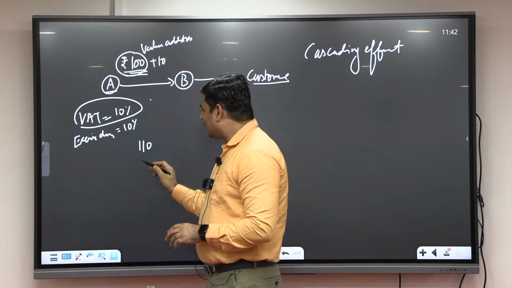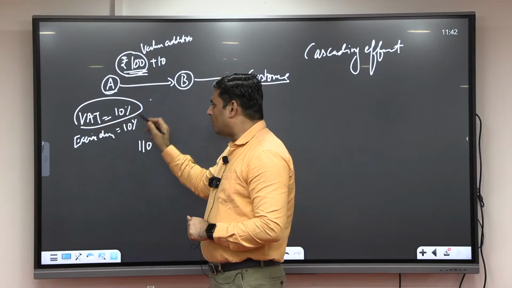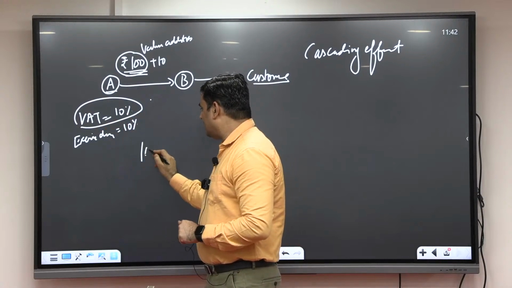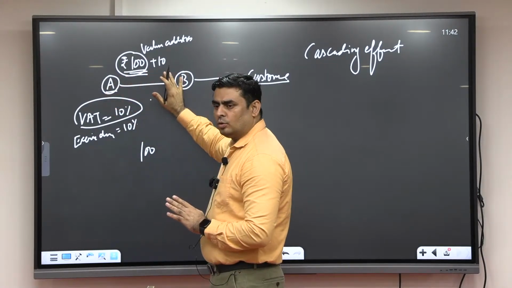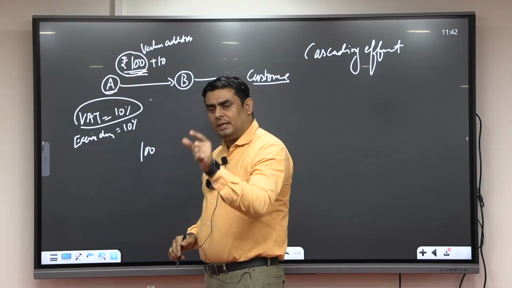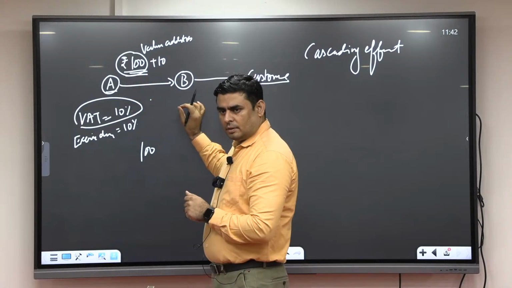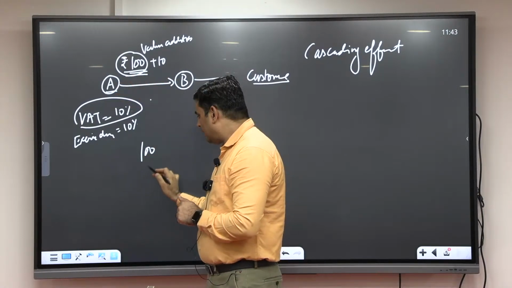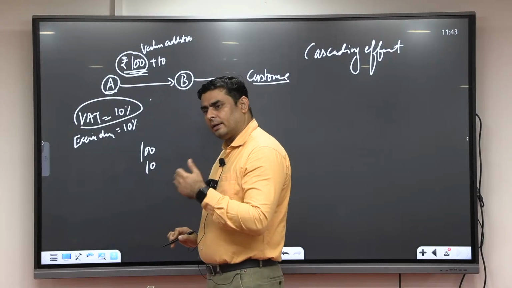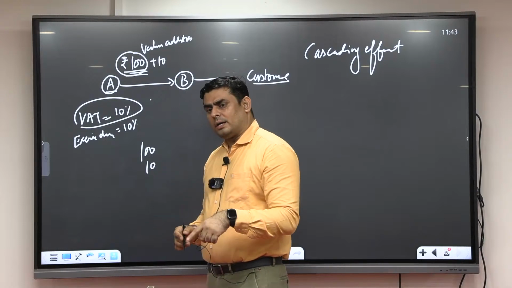Fine. So rather than the VAT being on the value addition by whom? A is going to sell to whom? B. So B is going to purchase from A, value 100, excise duty 10. Now you are going to calculate the VAT.